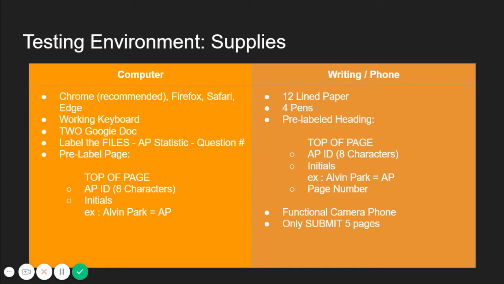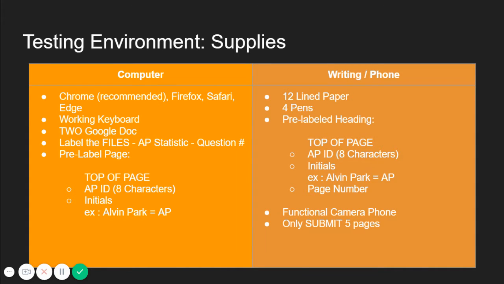Label each one of the documents as AP Statistics, dash, and then question 1. Create a new document and label it AP Statistics, dash, question 2. Have these answer documents created beforehand, prior to the day of the test. At the top of your answer document, you should have your AP ID number followed by your initials. For example, for the name Alvin Park, the initials would be AP.